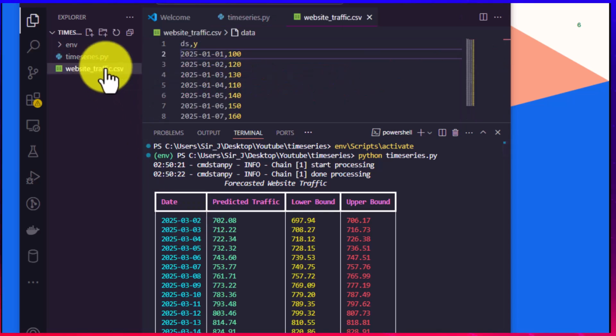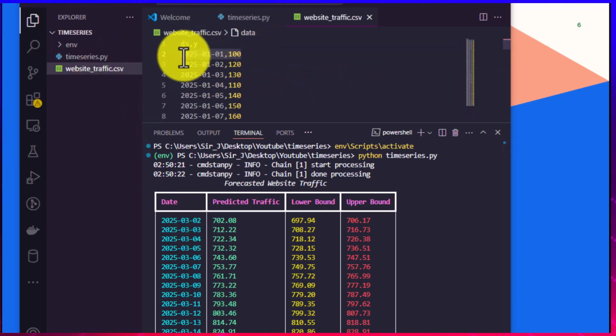Now let's look at the CSV file. If you look at the CSV file, it's starting from January 1st 2025 with 100. So this is how we use Prophet to predict the future trends.